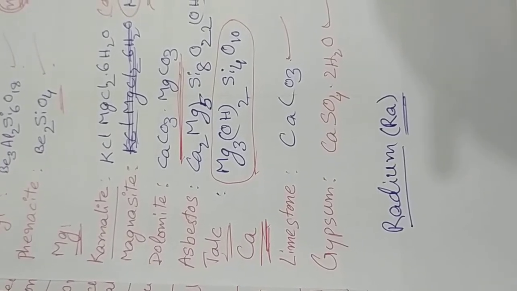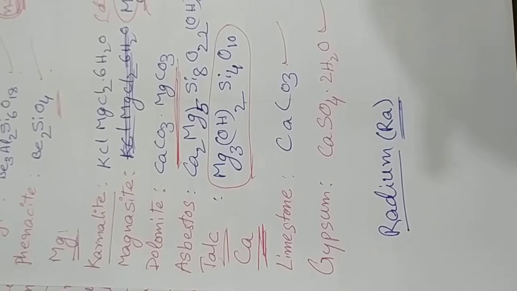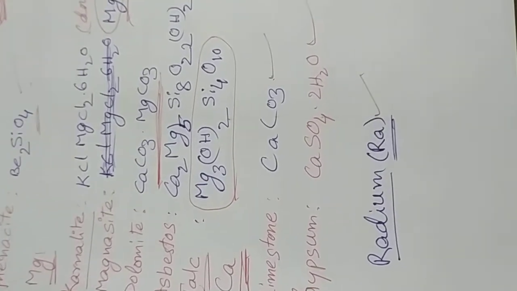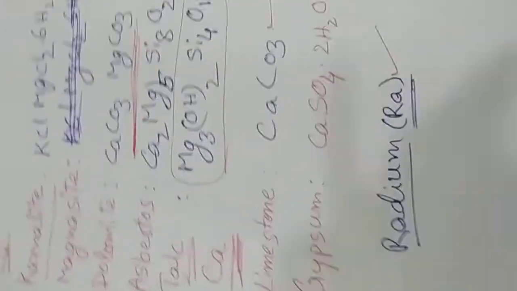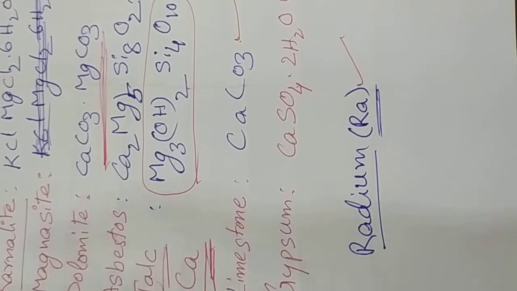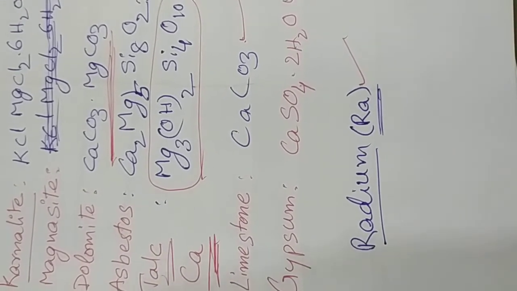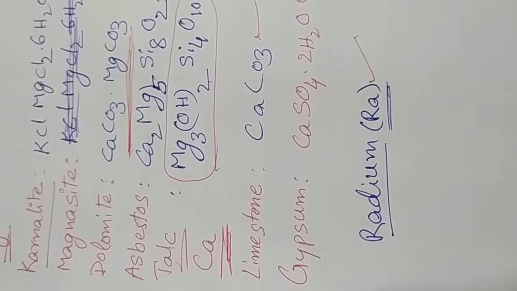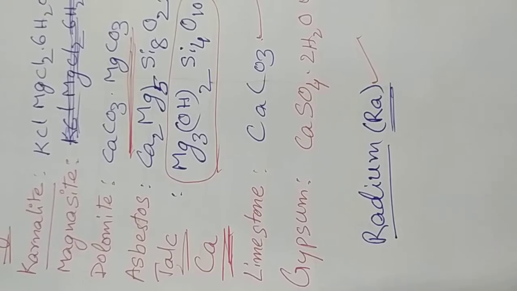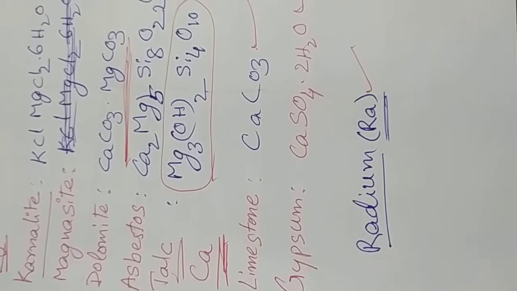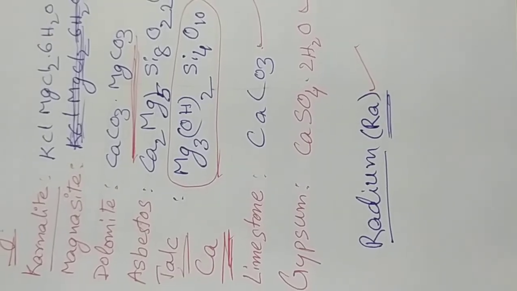Coming to the last element, that is radium, Ra. Radium is a very rarely available alkali earth metal. It is not available in all areas of the earth. It is very rare and specifically available. That is the reason radium has no common ore described. We cannot say this is the ore for radium; only a very specific ore will be available for radium.